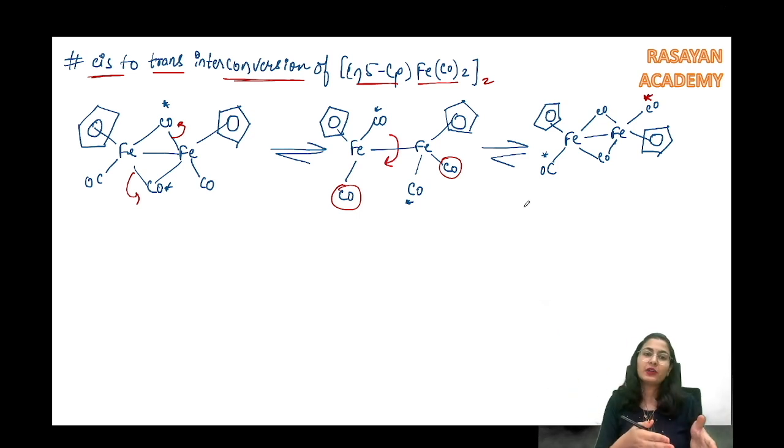At lower temperature, what would happen? The conversion stops. The nature of the molecule becomes static. So that's why you have cis and trans. As you keep increasing the temperature, the conversion increases. At a very high temperature it is completely converting, so only one single peak, right. That's why at 28 degree centigrade there is only one sharp singlet for both the Cp.